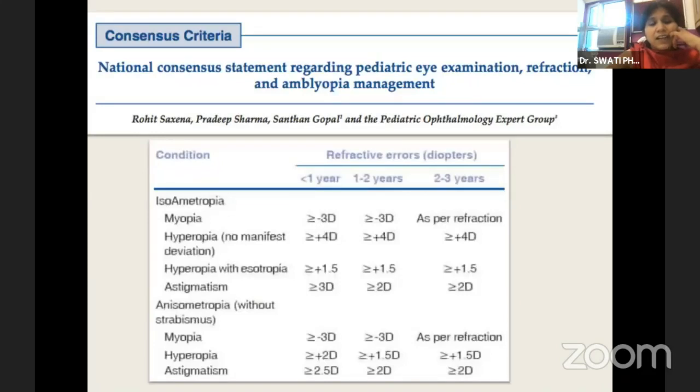These are the current guidelines published in the Indian Journal of Ophthalmology last year, on how and when we should prescribe optical corrections for these patients. You need not correct a small amount of refractive error in all patients. There are guidelines according to which you need to give corrections. They are different for myopias and hypermetropias, and different for isometropias and anisometropia.